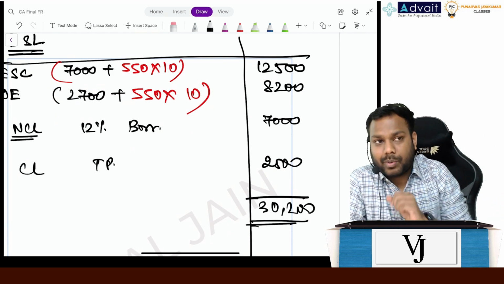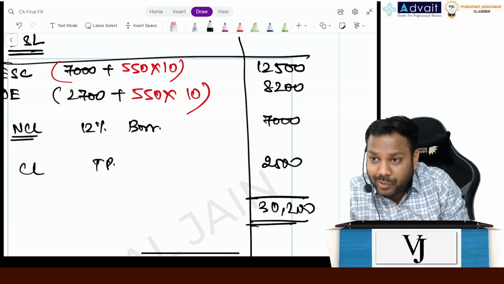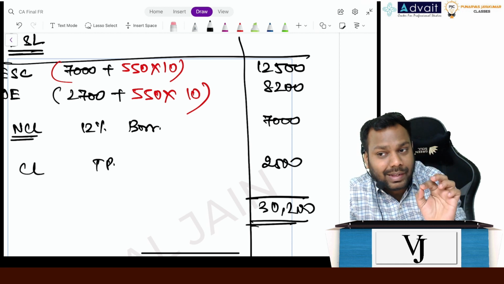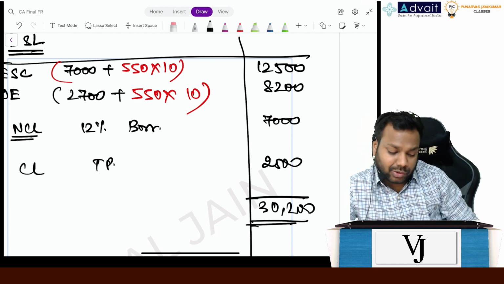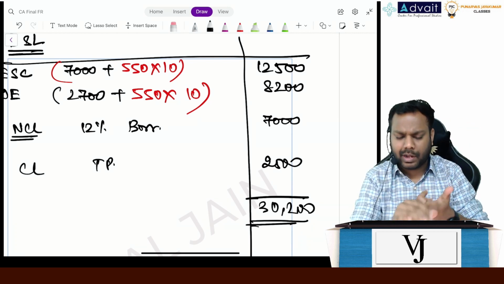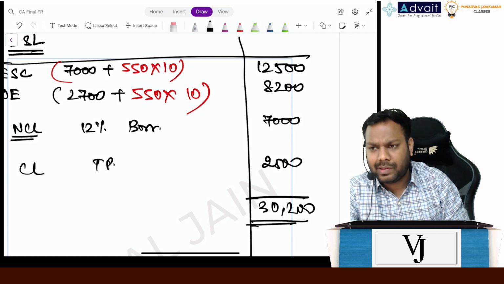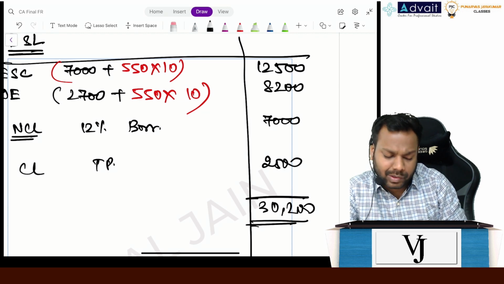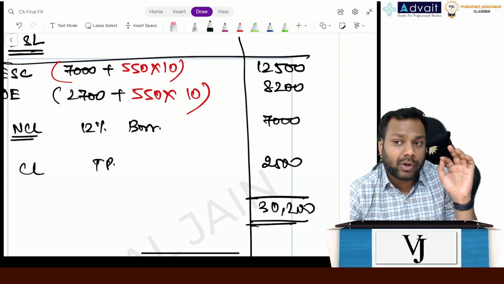No. See, the process of consolidation remains the same. Only thing which is different here is the understanding or identifying whether it is a case of reverse acquisition or not. So the whole process of consolidation, that is calculation of goodwill, everything remains the same. PC plus NCI minus identifiable net assets, everything remains the same, but the only change is identifying whether it's a case of reverse acquisition or a case of normal business combination.